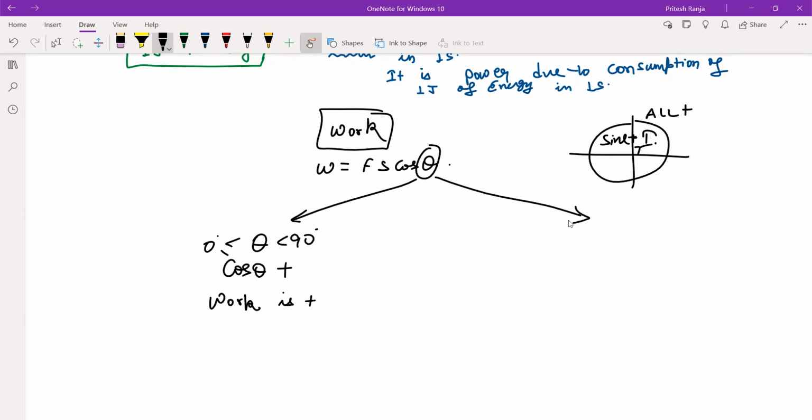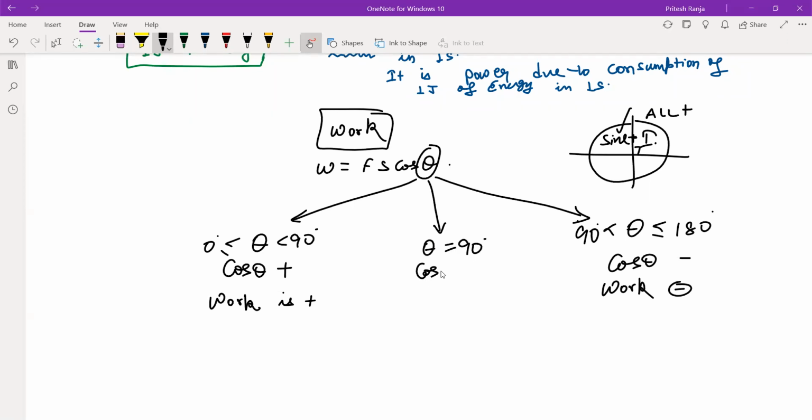If we observe the second case, in the second quadrant, when theta is greater than 90 degrees but less than or equal to 180 degrees, then cos theta is negative. That means work done in this case is negative. The third case, very simple. When the angle is 90 degrees, we all know that cos theta will be 0 because cos 90 is 0. That means work done will be 0.